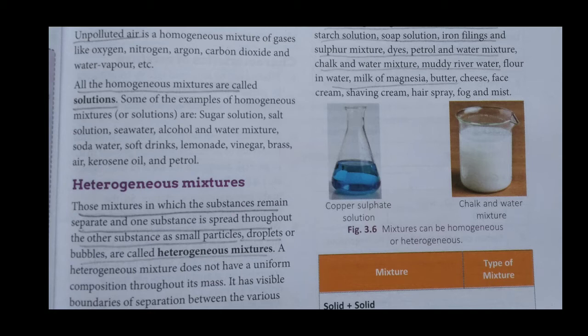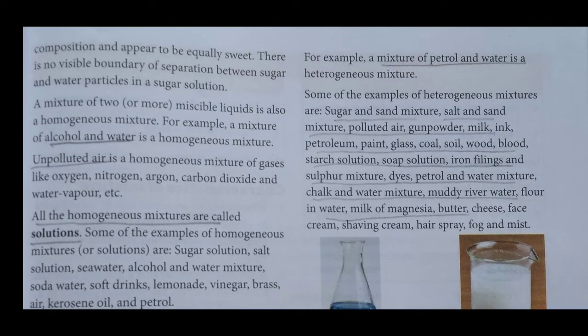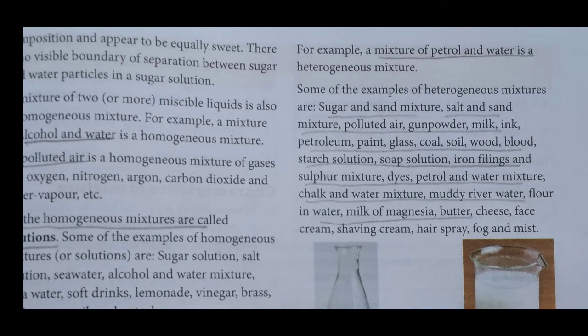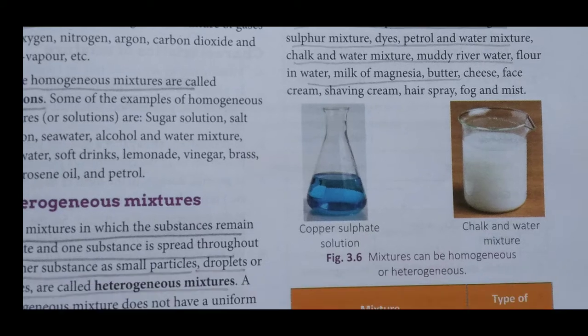Then you will be able to bifurcate it, right? This is the sand layer and this is the water layer. Many more examples are given, like a mixture of petrol and water, or any oil and water. You can see, yes, this is a layer of oil and this is a layer of water. So this is known as a heterogeneous mixture. Sugar and sand mixture, salt and sand, polluted air, gunpowder, lots of examples there, you can go through it.